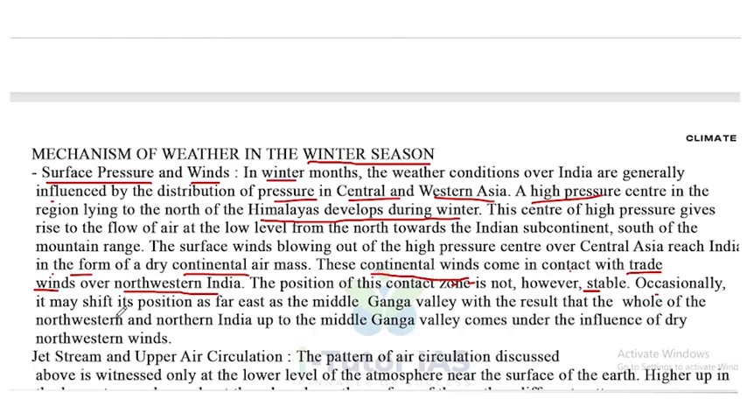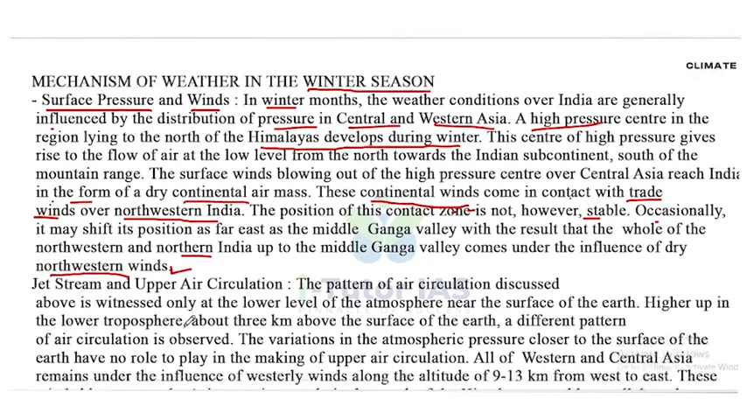Occasionally, it may shift its position as far east as the middle Ganga Valley, with the result that the whole of northwestern and northern India up to the middle Ganga Valley comes under the influence of dry northwestern wind. That is the mechanism of surface pressure and the winds.